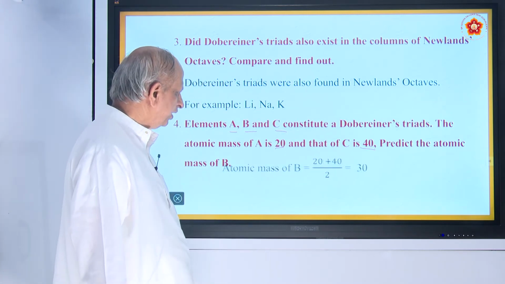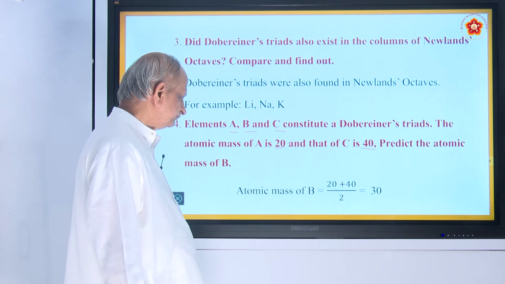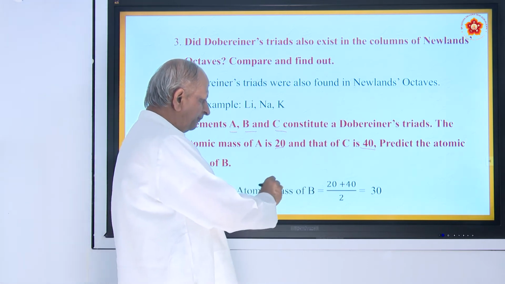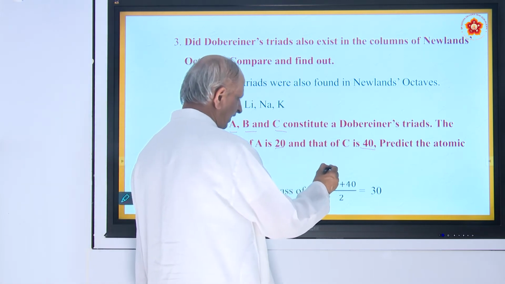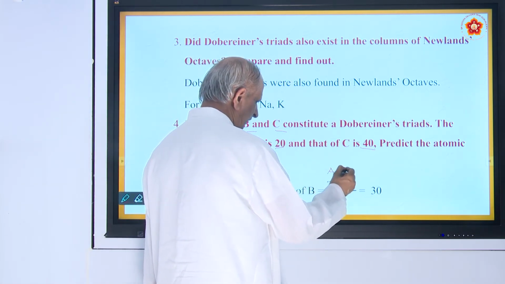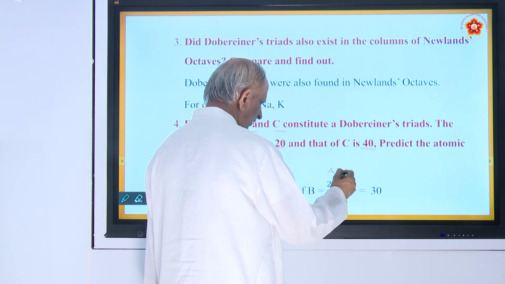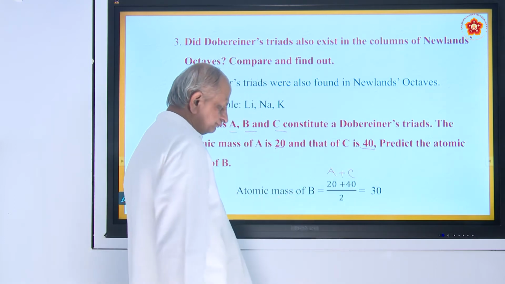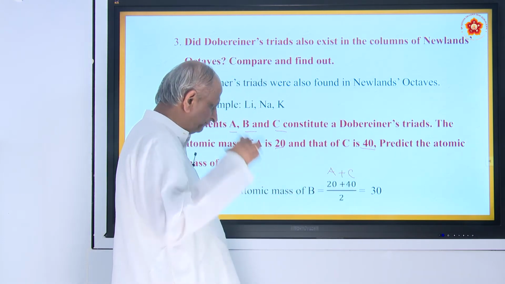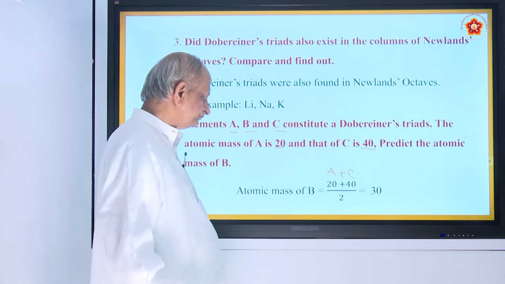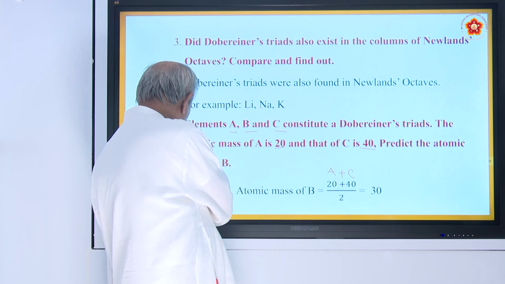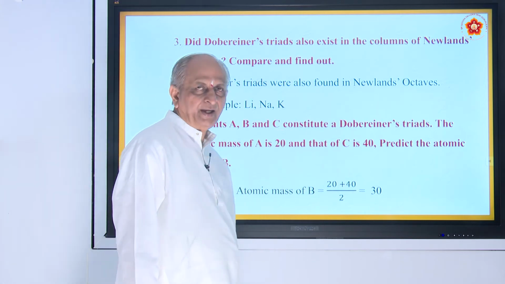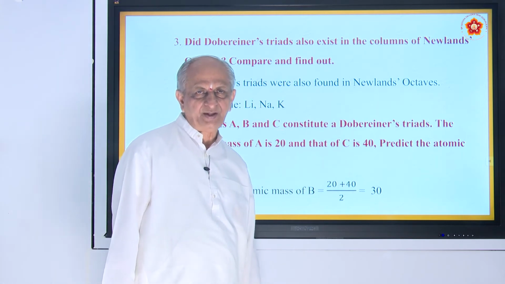Then using the law of triads, atomic mass of B is equal to the average of the atomic masses of A and C, that will be 60 by 2, that is 30. So that is how Dobereiner's law can be applied for a given problem.